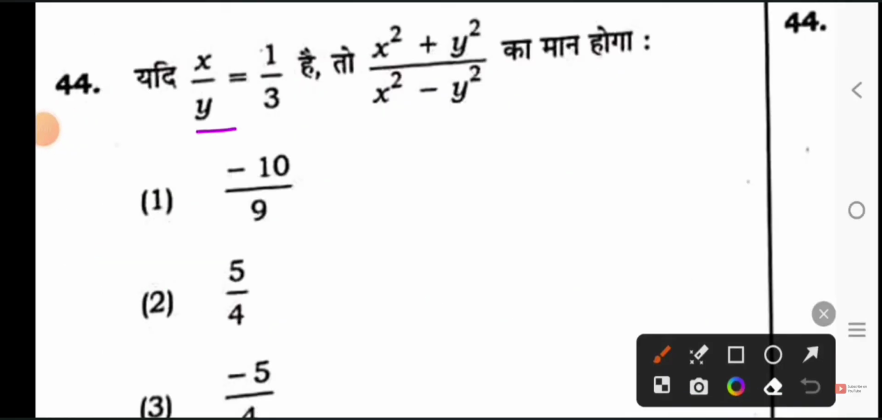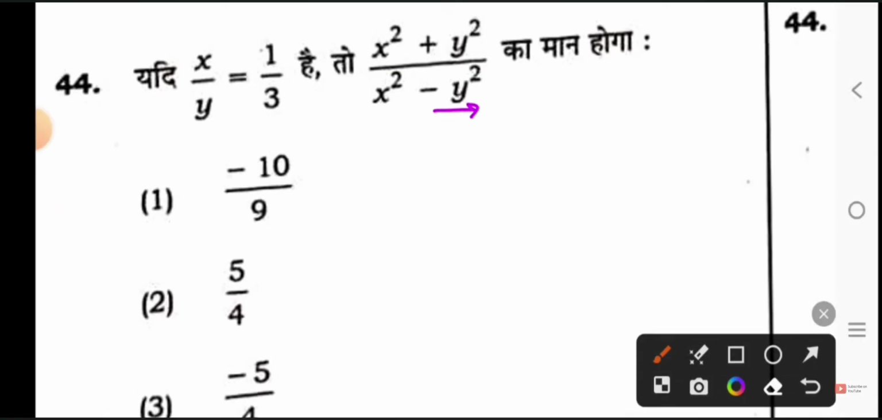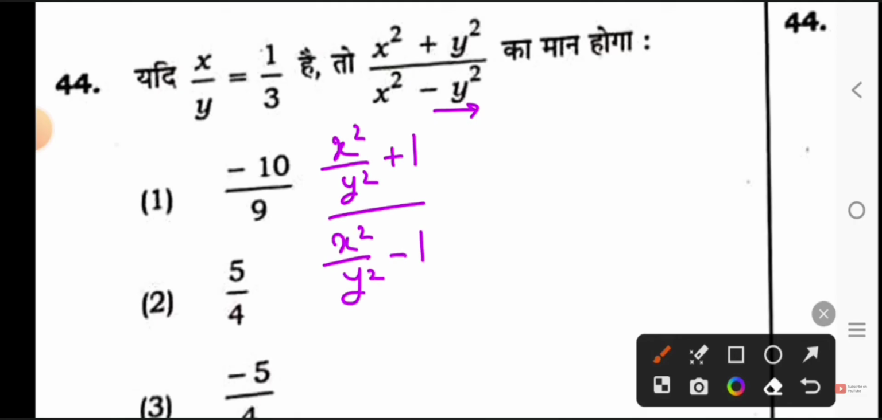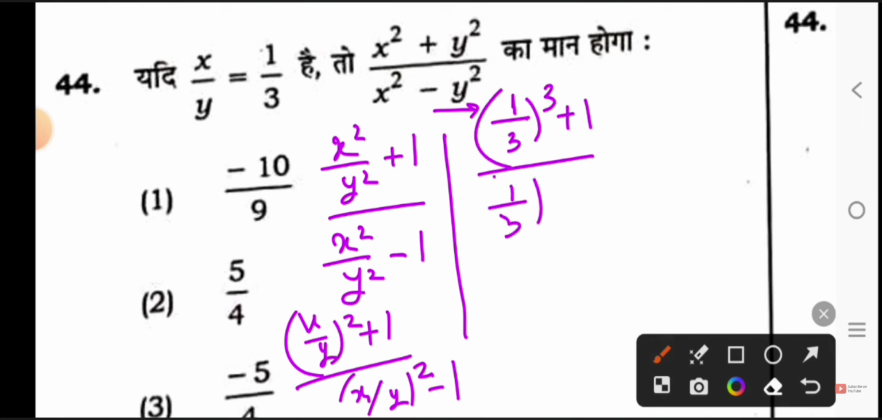Your next question is: x by y is equal to 1/3. So you have to tell its value. So see, in this we divide the numerator and denominator by y squared. So this will become x squared divided by y squared plus 1, and this will become x squared divided by y squared minus 1, because y squared will be divided by y squared. Now what can we write this as? Whole square of x upon y plus 1 divided by whole square of x upon y minus 1. If we put the value of x upon y, then whole square of 1 divided by 3 plus 1 divided by whole square of 1 divided by 3 minus 1.